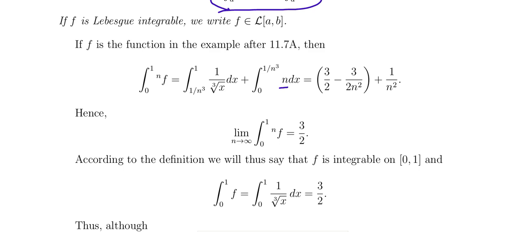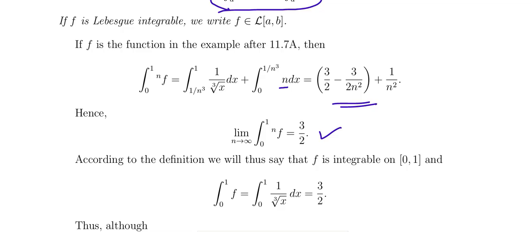So if you integrate this we get the result. Okay, so this is x power 1 by 3, that is x power minus 1 by 3, integrate it and apply the limit, we get this output. So when you take limit n tends to infinity here, we get 3 by 2. Limit n tends to infinity, 0 to 1 n f is 3 by 2.